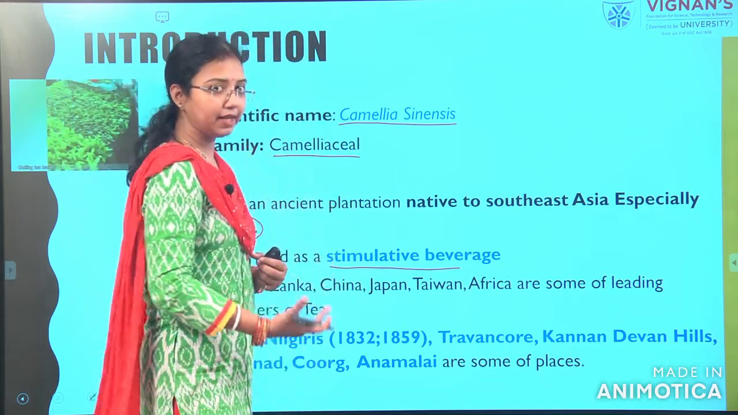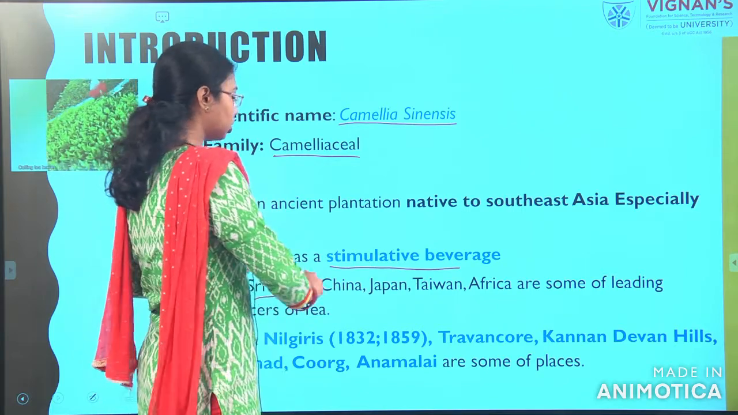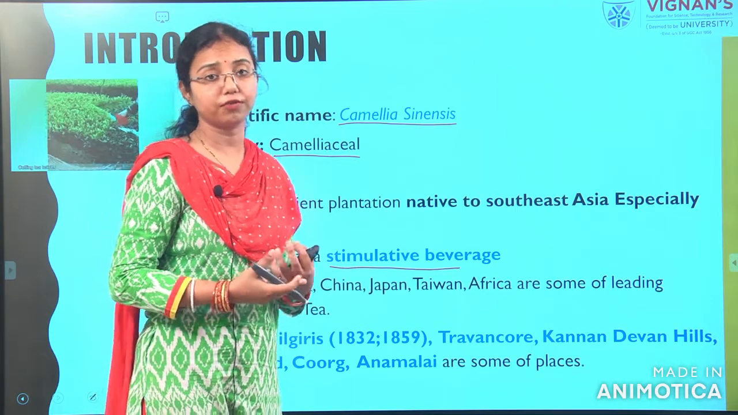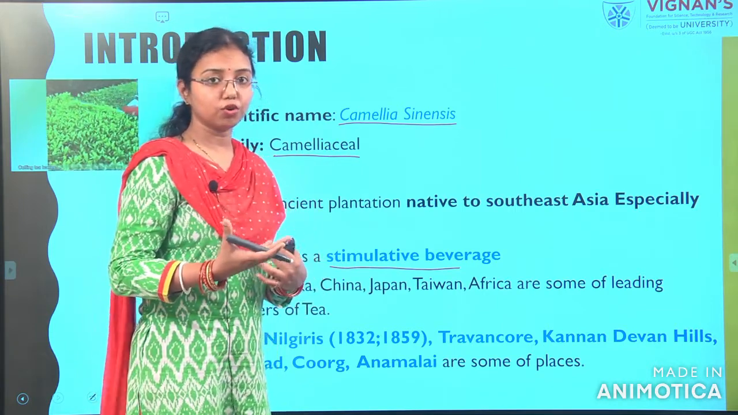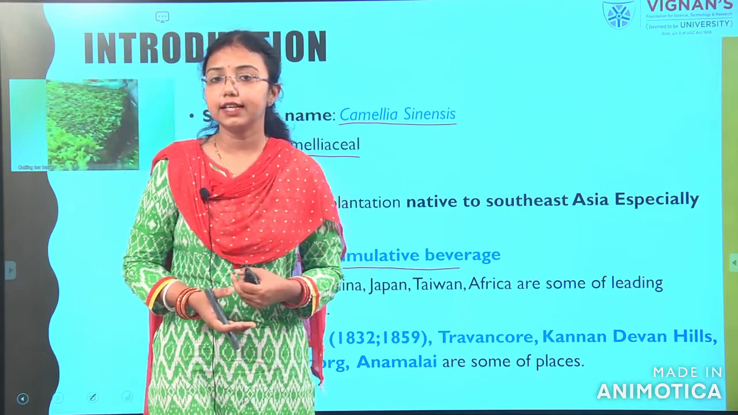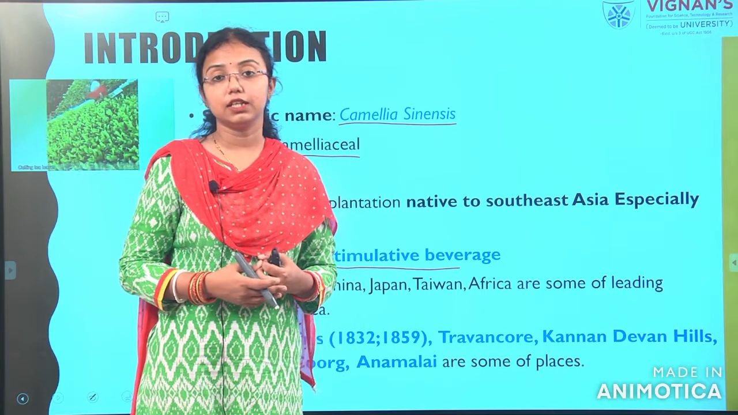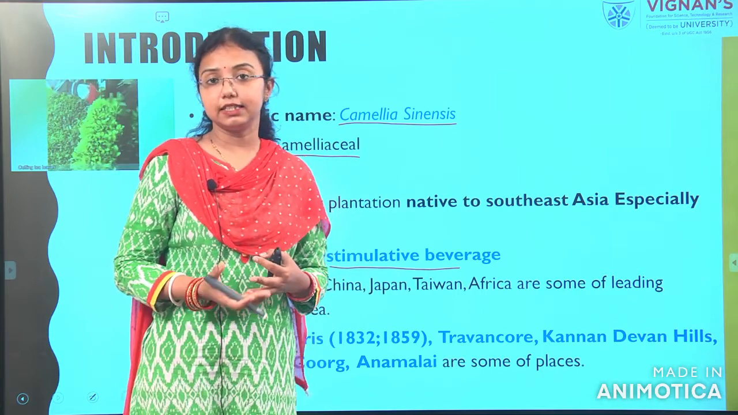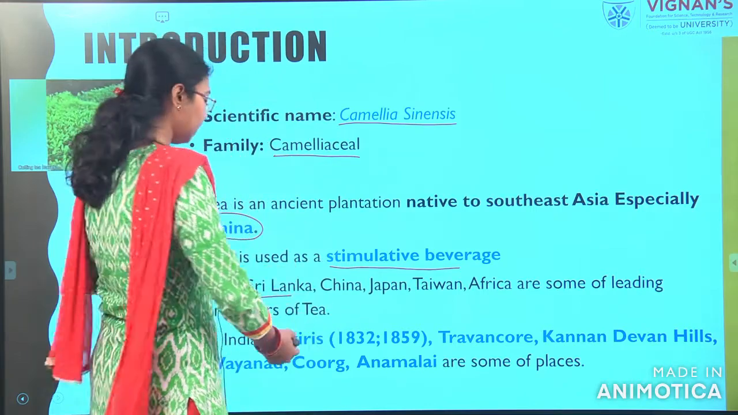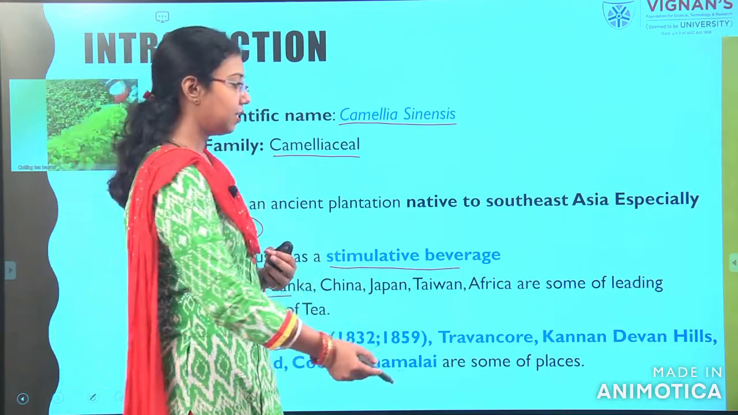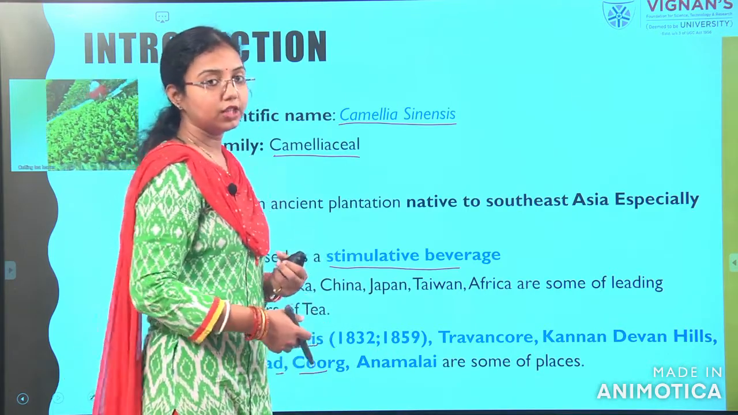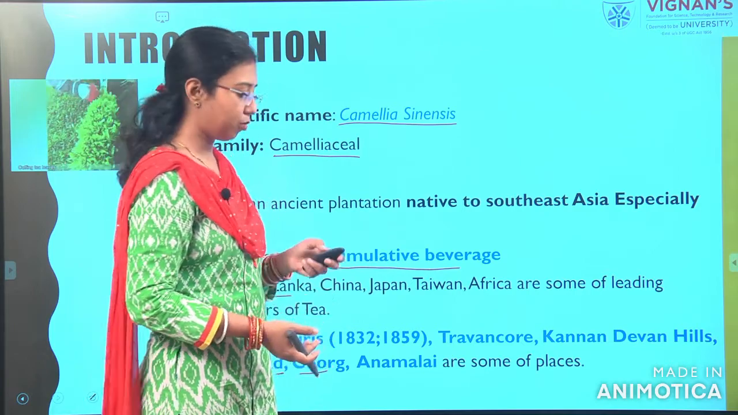Next, India, Sri Lanka, China, Japan, Taiwan and Africa are the main producers of tea. When it comes to tea processing, the very famous teas are Darjeeling tea, Assam tea and Nilgiris tea. These are very commonly known teas, and in India, mainly Nilgiris, Wayanad, Coorg, Assam and Darjeeling are famous for tea processing.